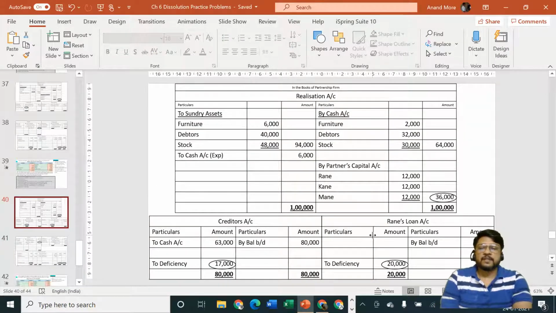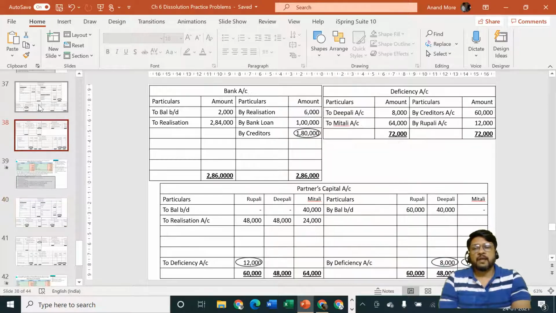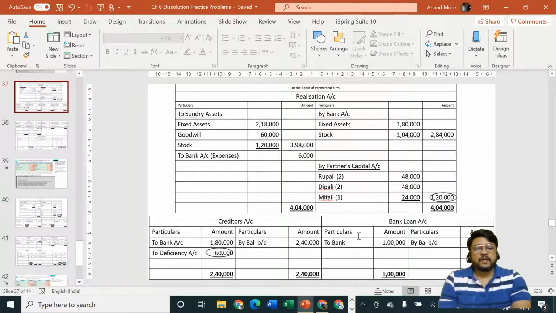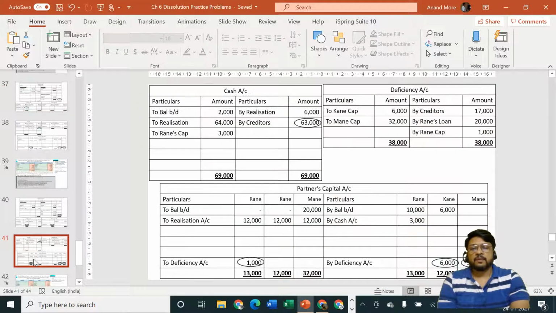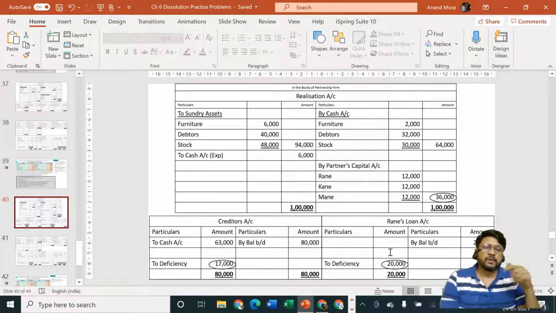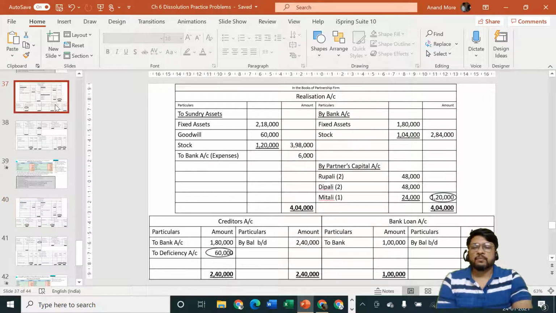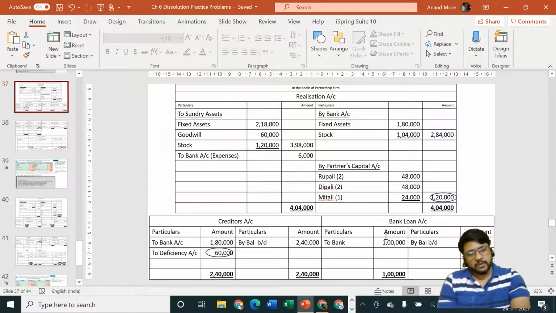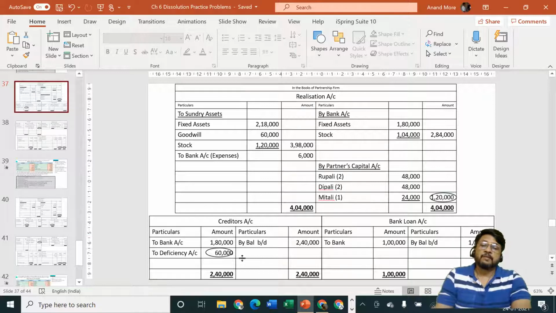partners loan. Please remember, in the previous question we were having outside liability creditors and bank loan, and that bank loan was secured, if you remember properly. In this problem we are having creditors and Rane's loan, and this Rane's loan is a partner's loan because Rane is a partner, and it has not been offered any security by us, so the treatment is different. In the previous question we did not pay creditors full money, but we first of all paid full money to bank loan because bank was secured by stock and stock was realizing more money, so we fully paid bank loan and remaining money we paid to the creditors.